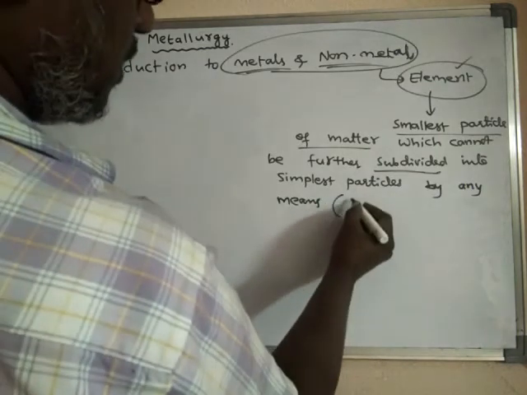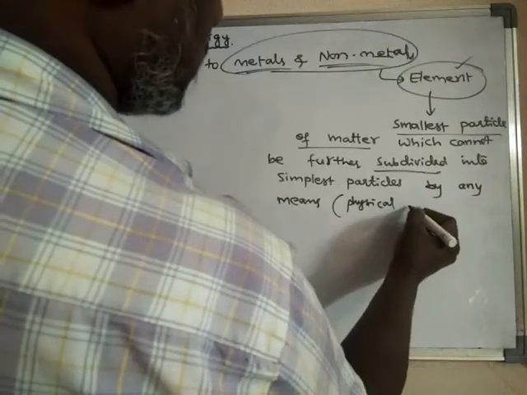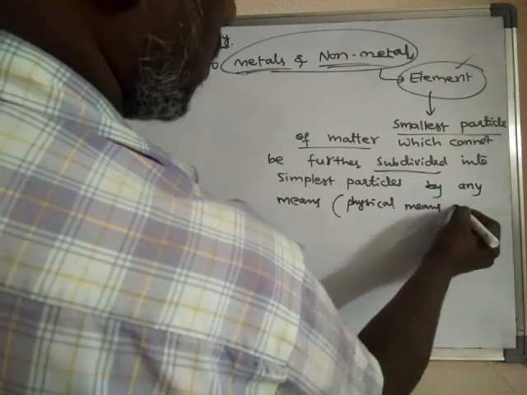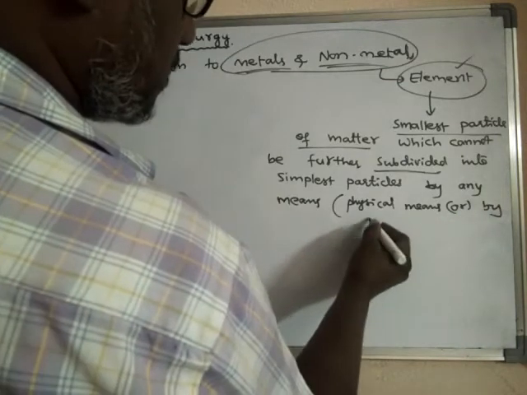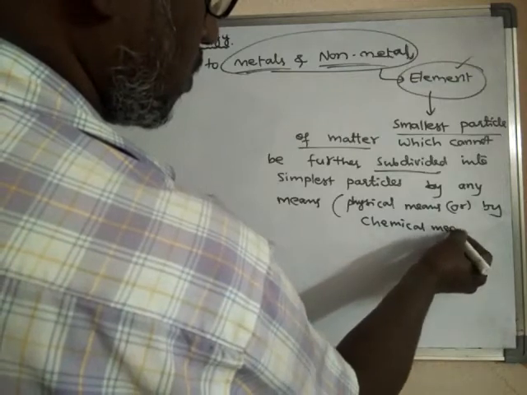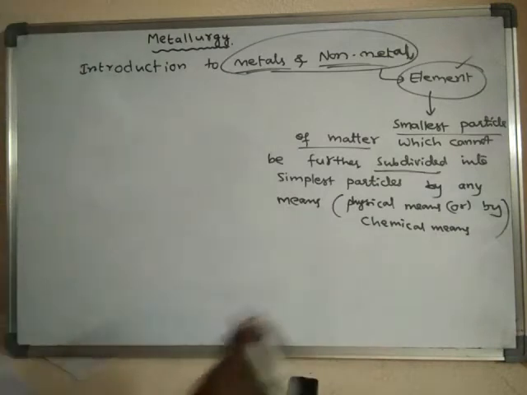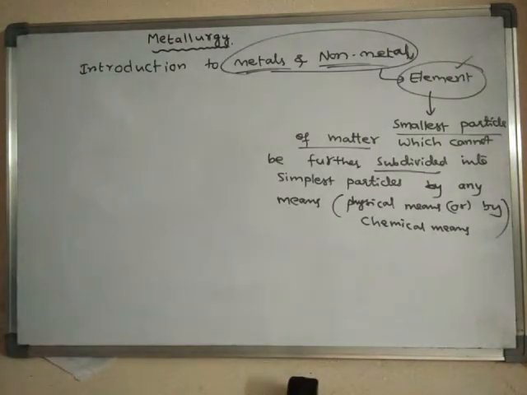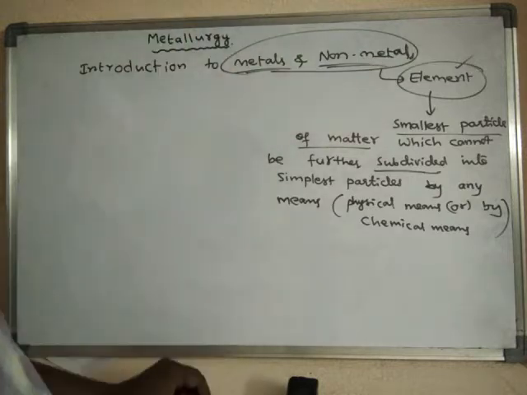That means either by physical means or by chemical means. Physically or chemically, we cannot further subdivide these elements. Elements themselves are the smallest part.